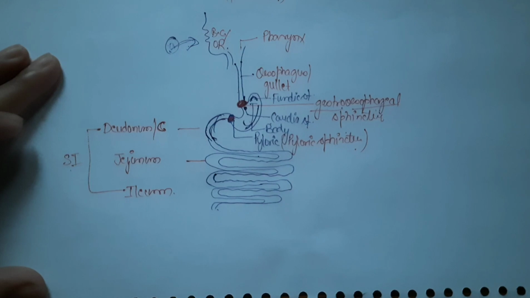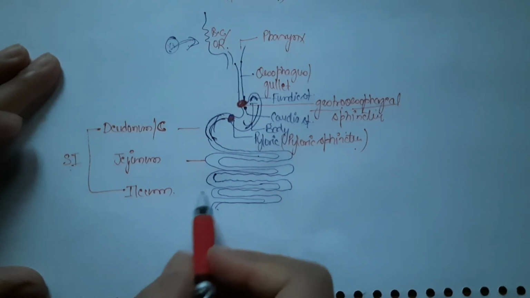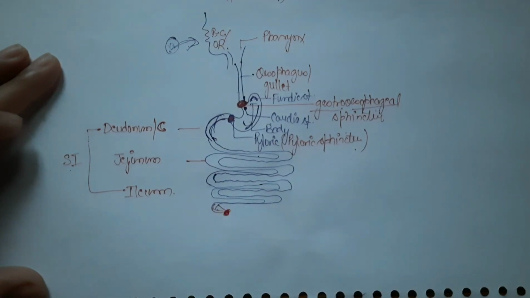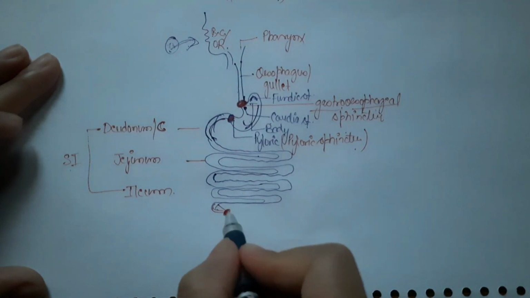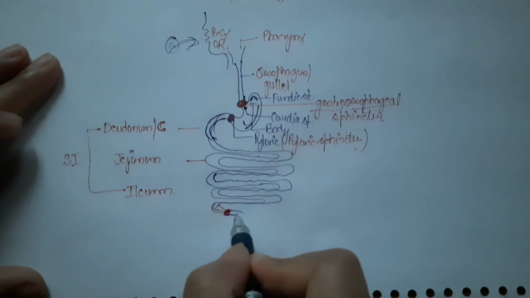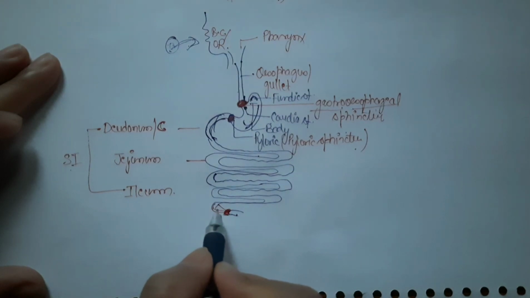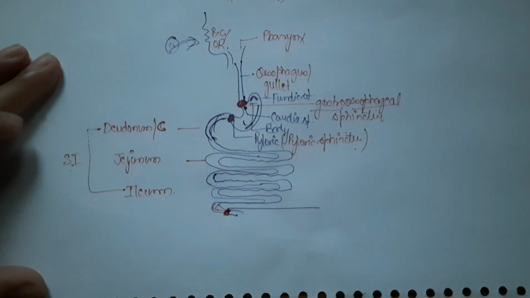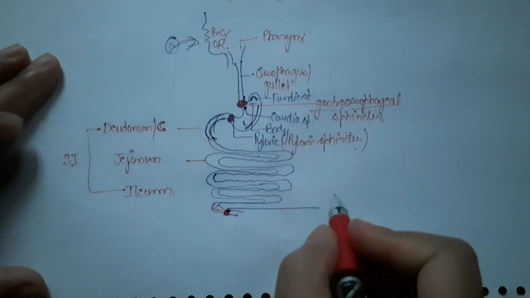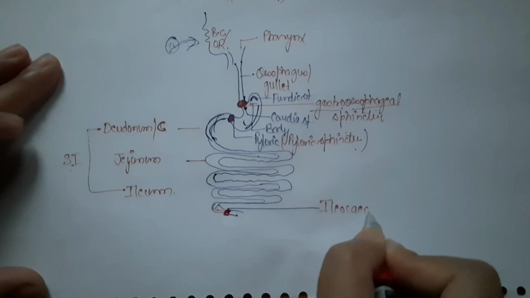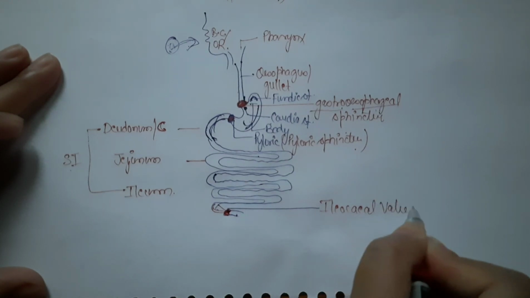Now comes the large intestine. At the point where small intestine and large intestine meet is a valve. You can see that this is part of large intestine. Here your small intestine ends, and this valve is also called ileocecal valve.